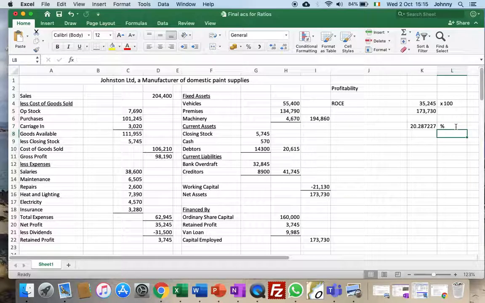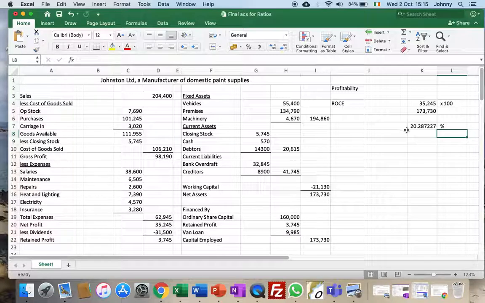Now, what does that mean about the business? That means if we had put our 173,000, the money invested in the business, if we didn't invest in the business, if we just put it into a bank account instead, we would have probably got an interest rate of maybe 2-3%. Instead, we've put it into this business and we've earned 20%. So this is a profitable business.